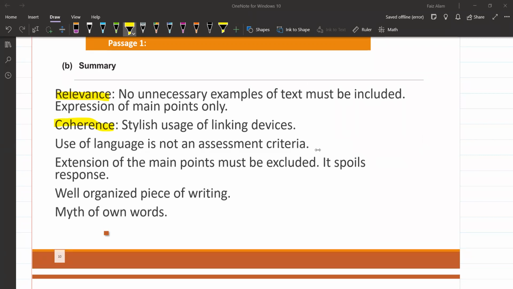Okay. Now see what is relevance. Relevance means no unnecessary examples of text must be included. Expression of main points only. Very important part. No unnecessary examples of text must be included. That means कि जो आप लिख रहे हैं उसमें examples नहीं हो, exemplifications नहीं हो, specifications नहीं हो. That is count as a summary.